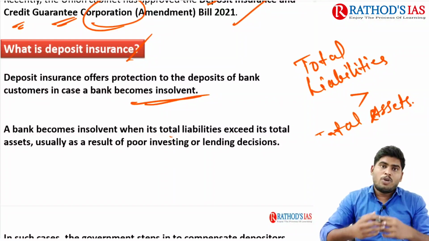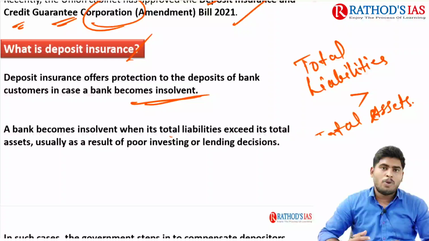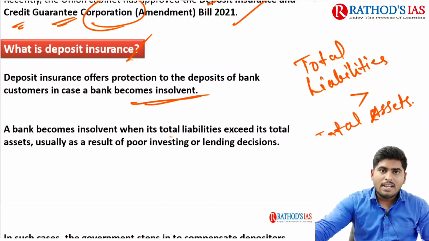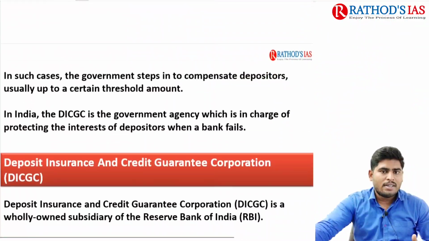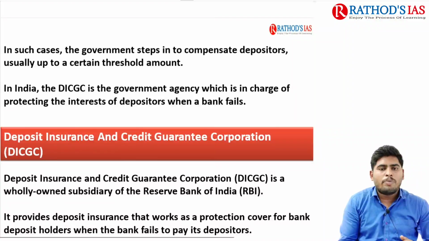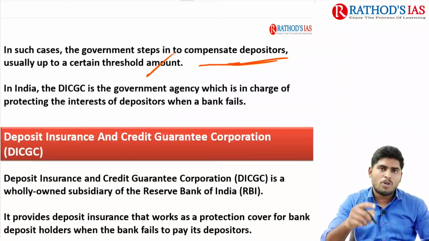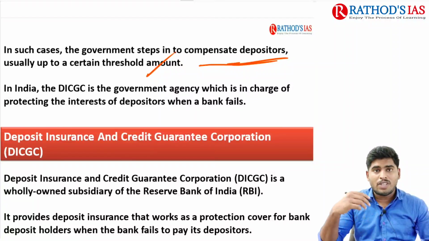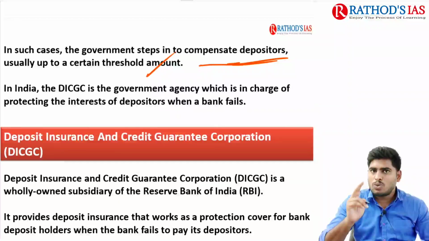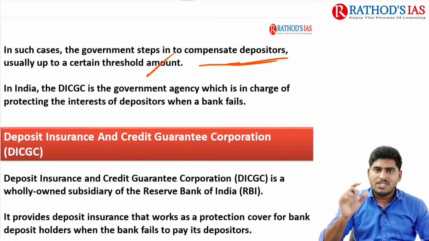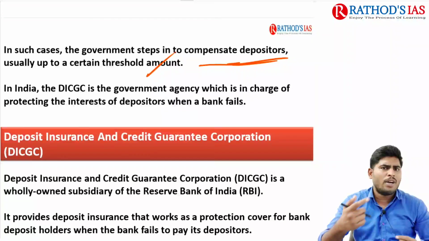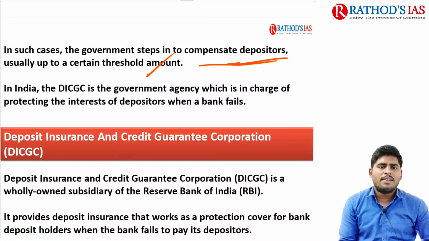Okay, fine. What about the account holders' situation? What about the people who save their deposits in such banks? Those deposits need some guarantee, right? So in such cases the government steps in to compensate depositors, usually up to a certain threshold amount. Here the recent amendment talks about this threshold amount also, and at the same time within how many days we are going to get back our deposits. These two critical components have been mentioned under this proposed amendment bill, which we are going to discuss a few moments later.